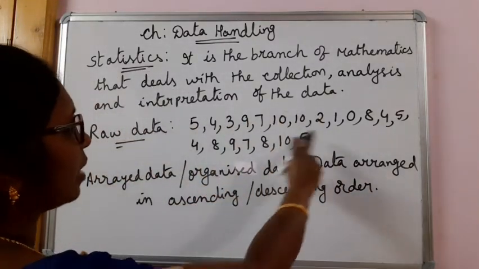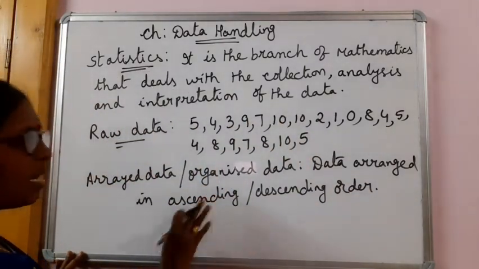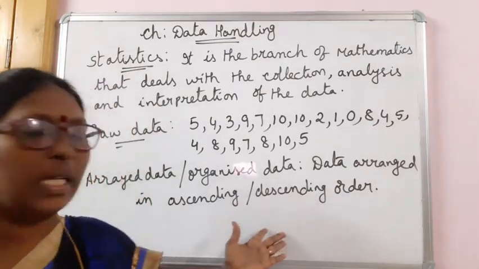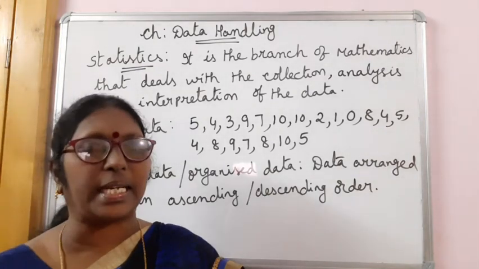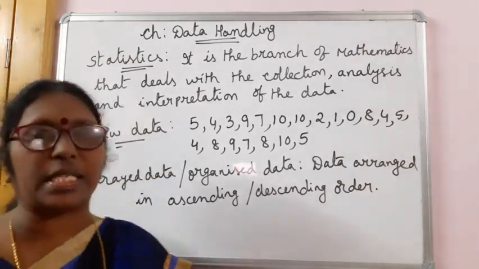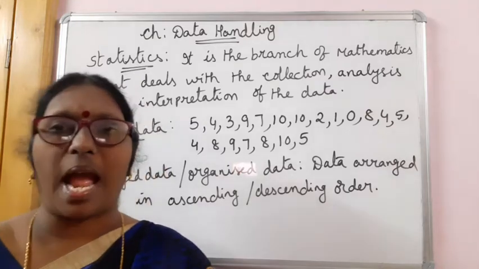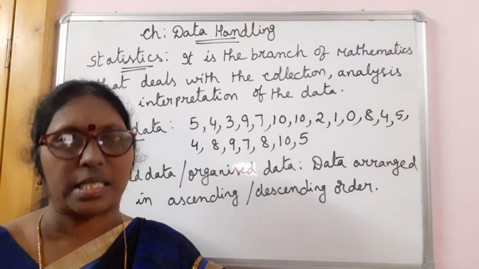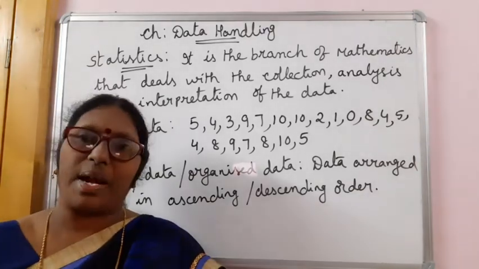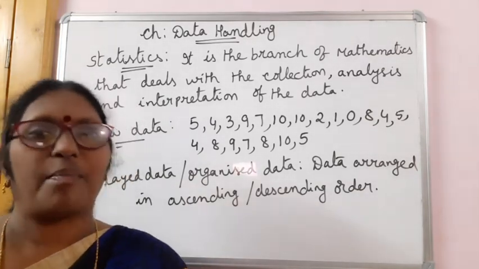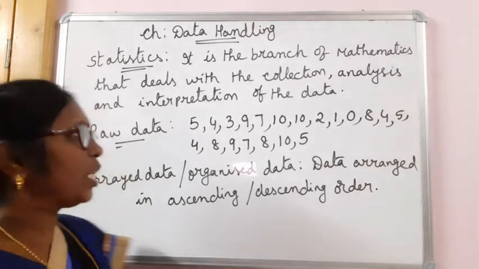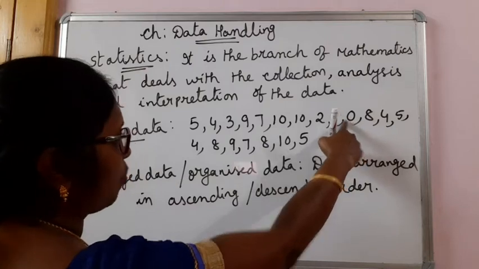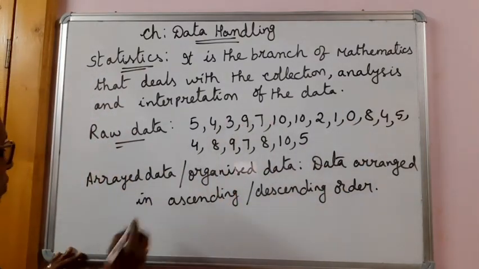Okay, the same data we can arrange in either ascending or descending, and always let us arrange the data in ascending order. For your class now, no problem whether you arrange in ascending or descending. It is good to make it a habit to arrange the data in ascending order. But when you go to higher classes, 10th class and all, you have to find the quartiles and all. At that time, ascending order we have to arrange. So when I arrange the data in ascending order, we can see 0 is the least marks. Highest 10 we got.